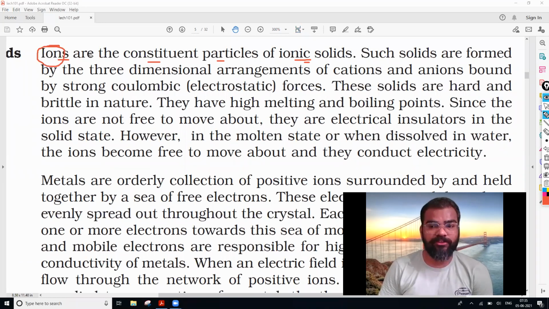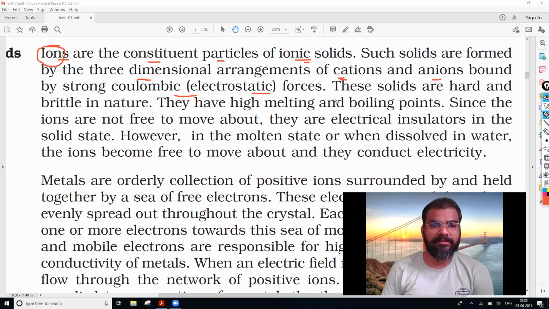In case of the ionic solids, as the name suggests, such solids are formed by a three-dimensional arrangement of cations and anions bound by strong Coulombic or electrostatic force. The cations and anions, positive and negative charged ions, have a very strong Coulombic or electrostatic force between them.